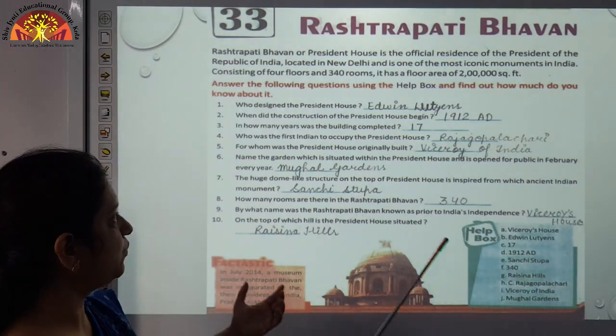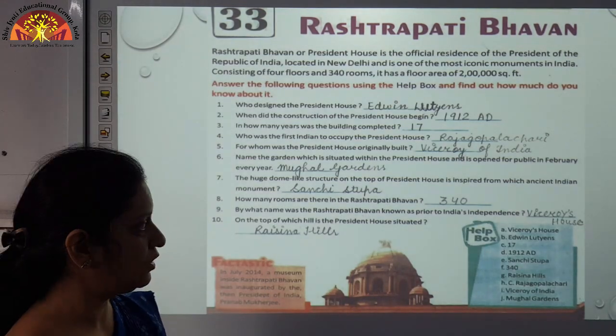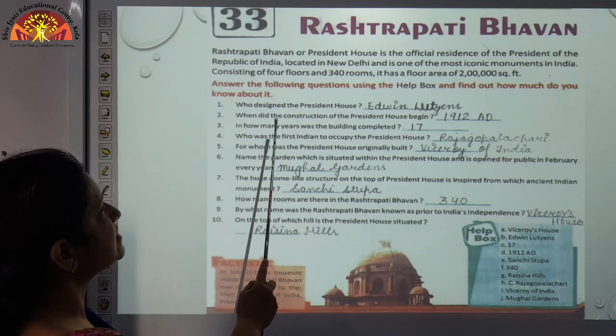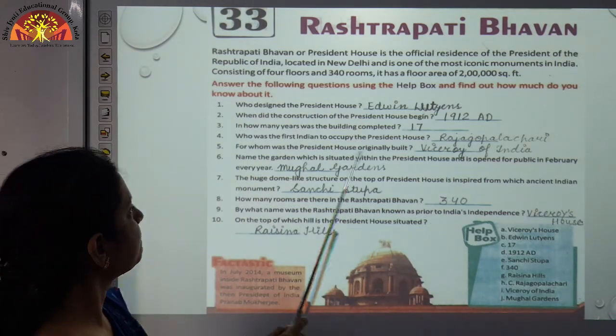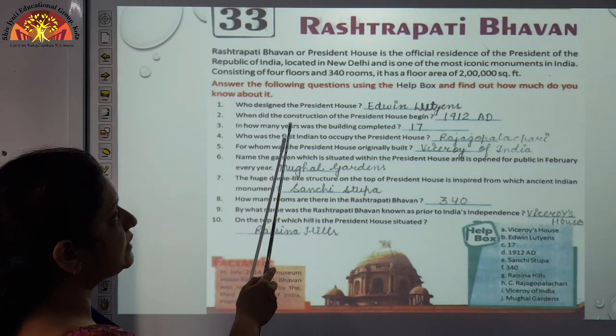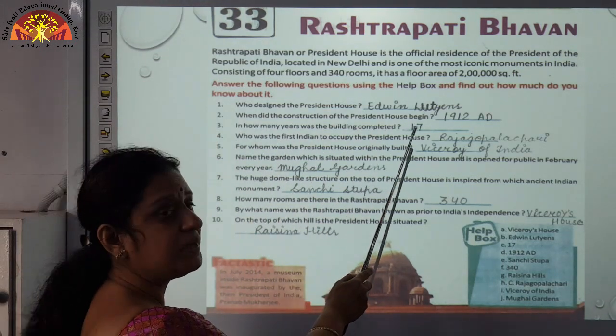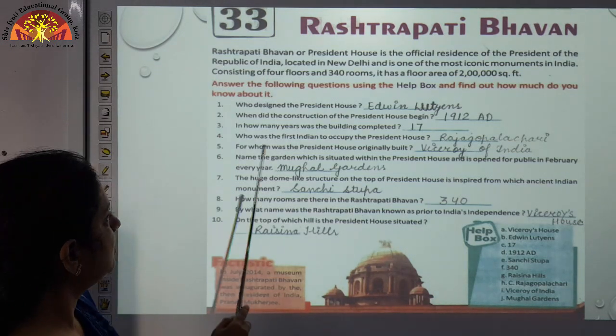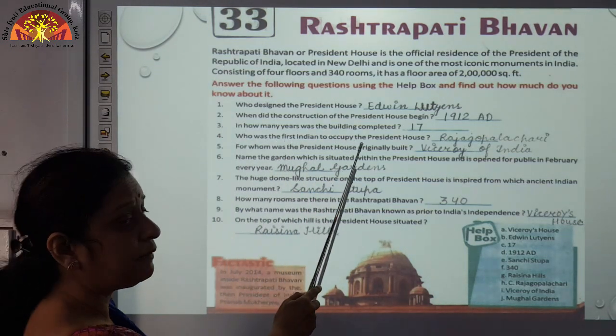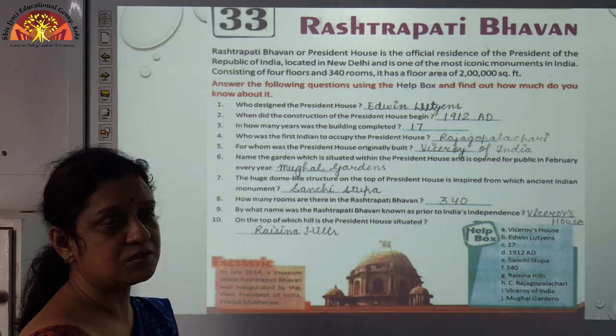Let's start it. We are going to discuss question number 1. Who designed the President House? Edwin Lutyens. Number 2. When did the construction of the President House begin? कब start हुआ था? 1912 AD में. In how many years was the building completed? It takes 17 years to complete.